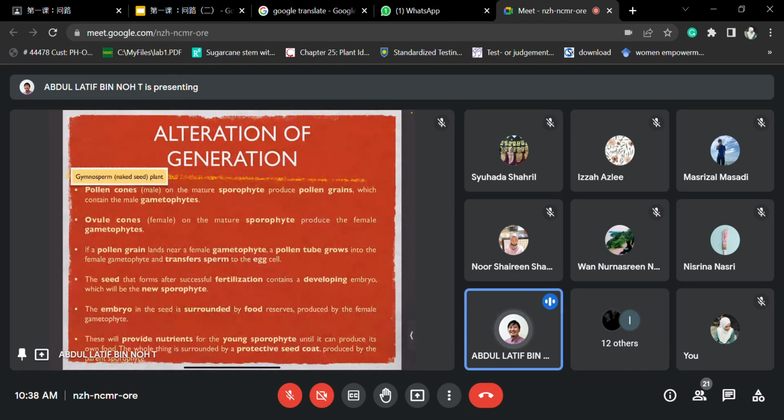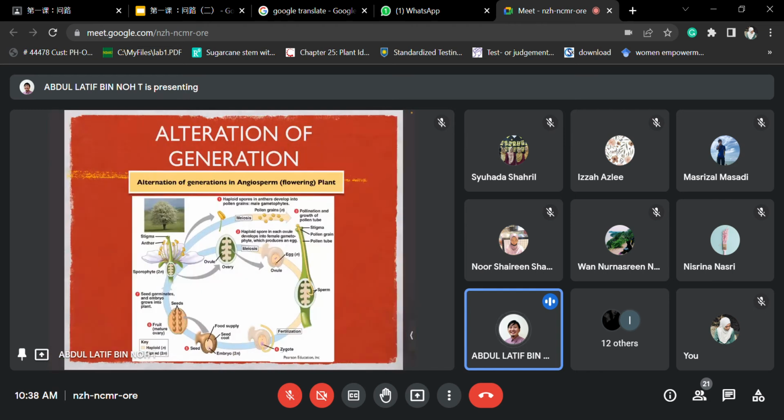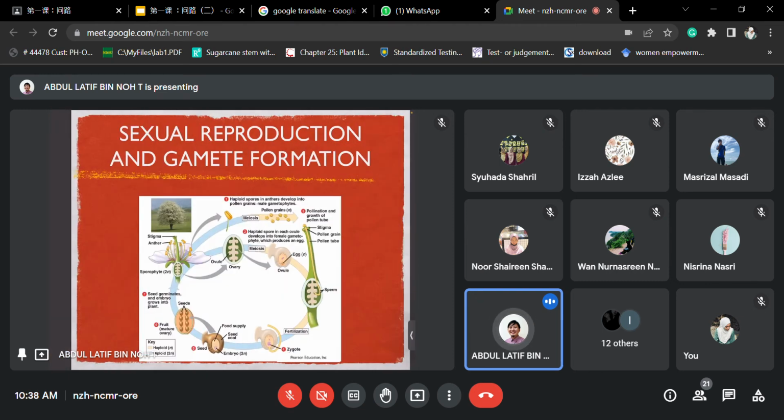So this is the explanation inside, you guys can read it directly by yourself. So it has a pin code. So our main event today is we will talk about this one, the angiosperm, the flowering plants. But don't worry, I'm not talking about these particular figures. We talk about it in here.